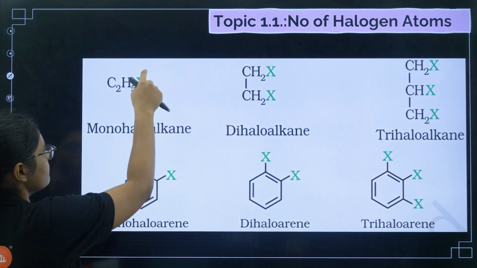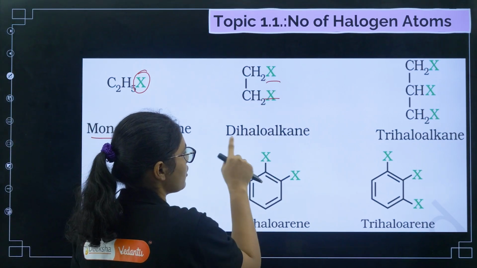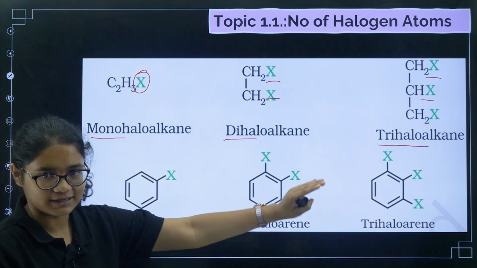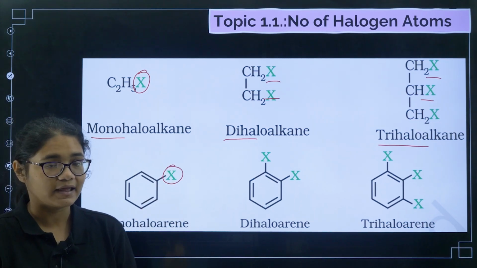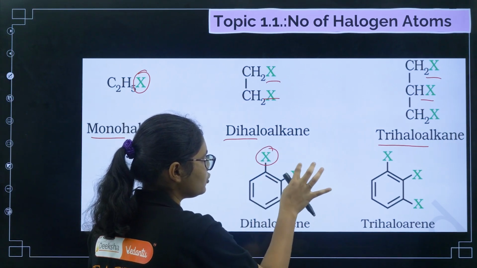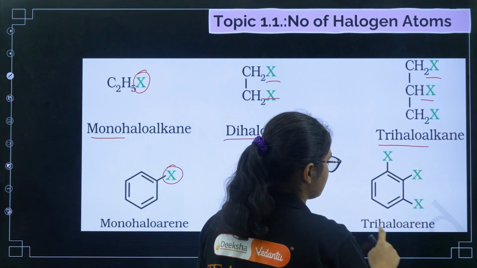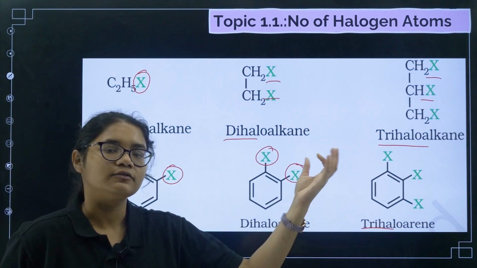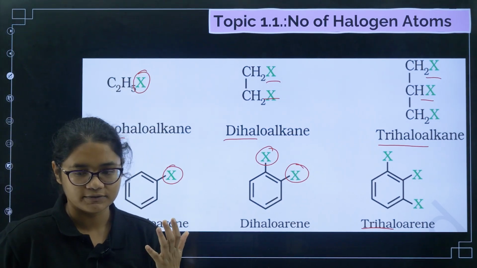If there is only one halogen atom, we call it monohaloalkane. If there are 2 halogen atoms, we call it dihaloalkane. If it is 3, then we call it trihaloalkane. These are haloalkanes. Now about haloarenes, if in the aromatic ring only one halogen group is attached, we call it monohaloarene. If in the benzene ring there are 2 halogens attached, we call it dihaloarene. And if there are 3 attached, then we call it trihaloarene. Very simple: 1 halogen attached is mono, 2 is di, 3 is tri. Haloalkanes or haloarenes depends on whether it is attached to an alkyl group or aryl group.